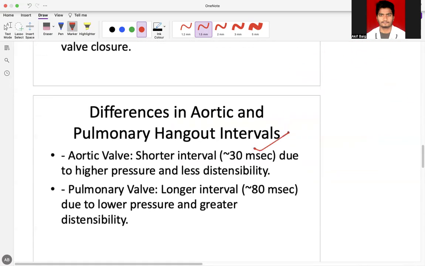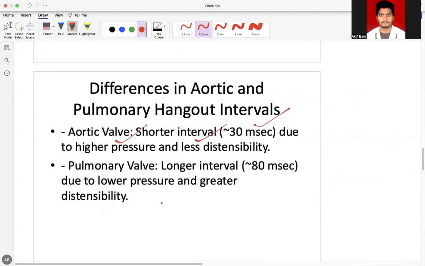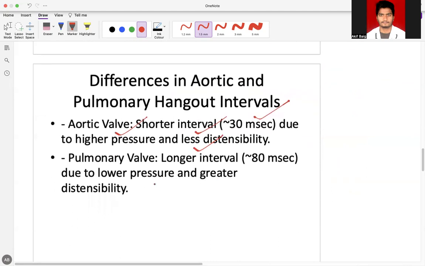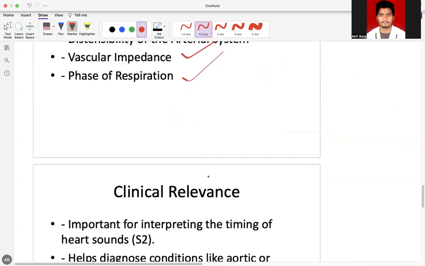Normally the aorta has a shorter interval because it has higher pressure and less distensibility. The pulmonary artery has a longer interval due to lower pressure and greater distensibility. So the factors which influence the hangout interval are the pressure beyond the valve, dilatation of the artery, distensibility of the arterial system, vascular impedance or resistance, and the phase of respiration.